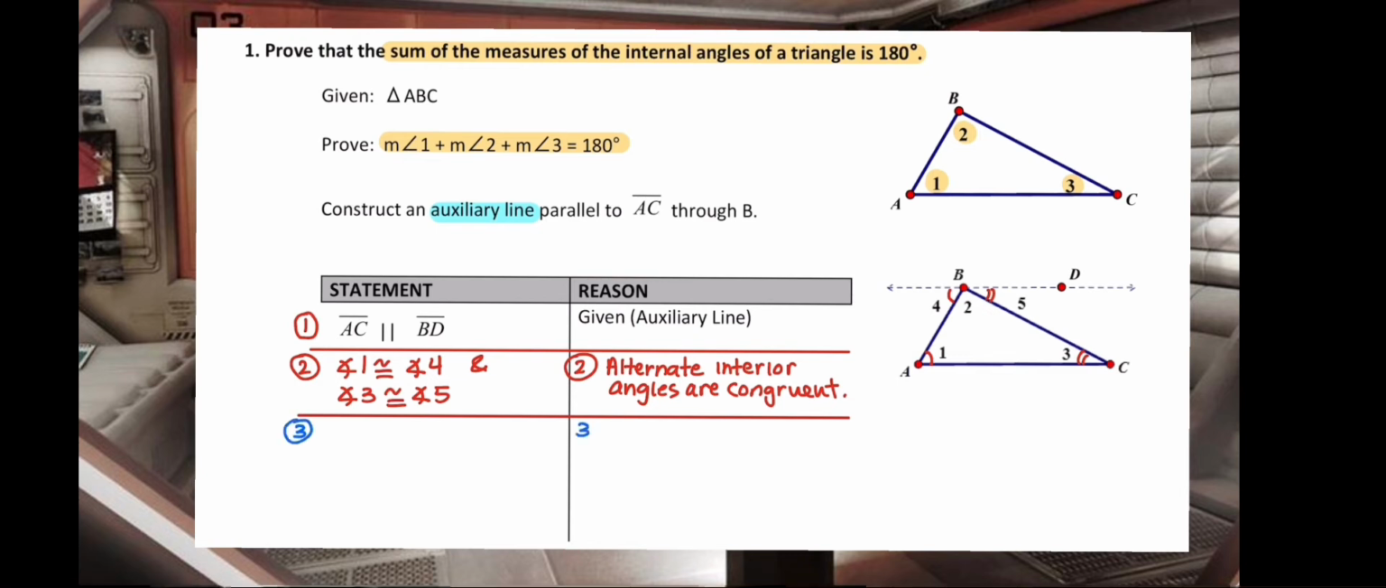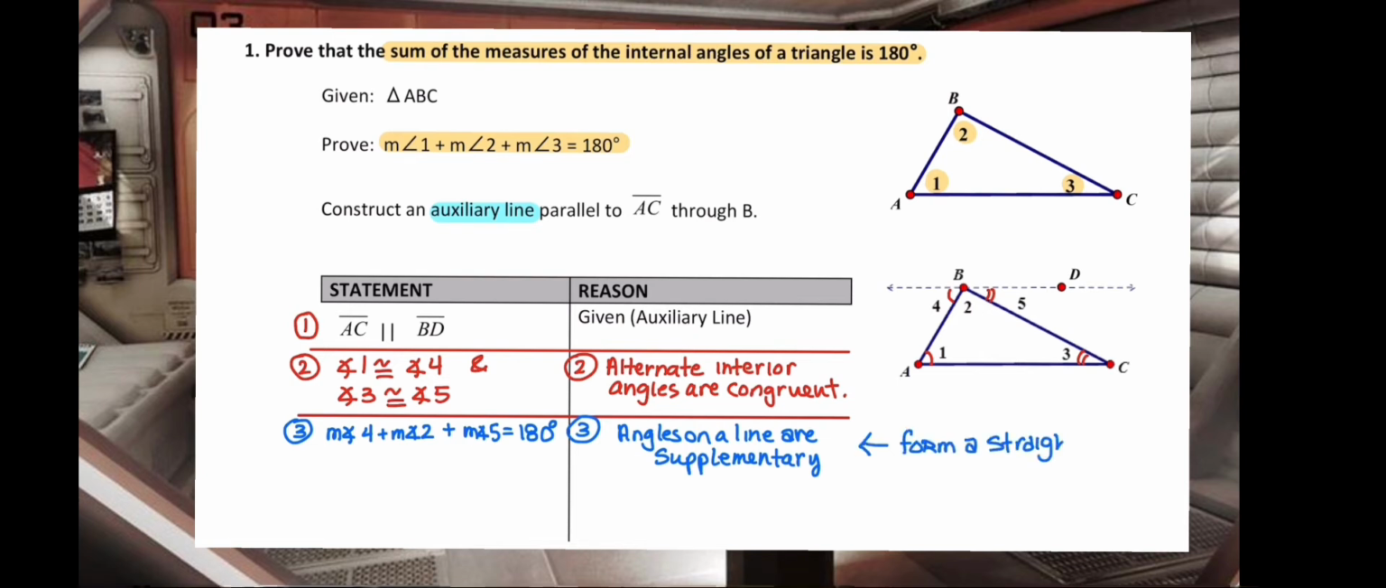Next, we observe that angles 4, 2, and 5 all sit on a line. That is, we can state a fact about adjacent angles all sitting on a line, and that is that angles on a line are supplementary, so they will always add up to 180 degrees. That is, they form a straight angle.